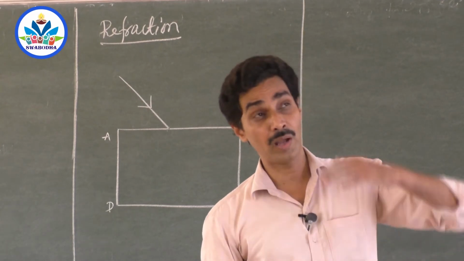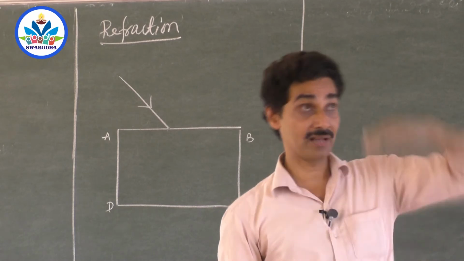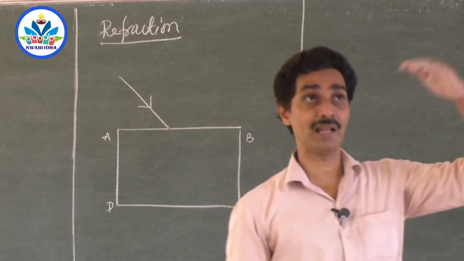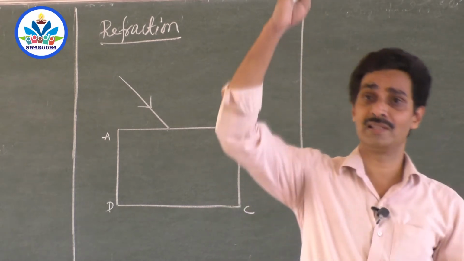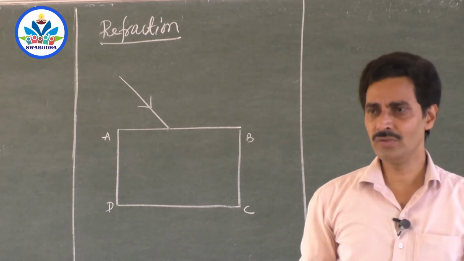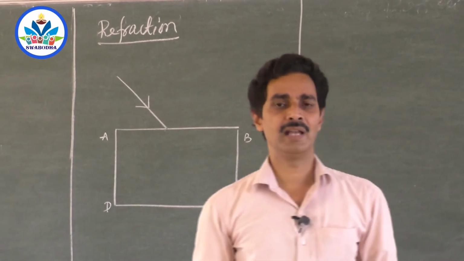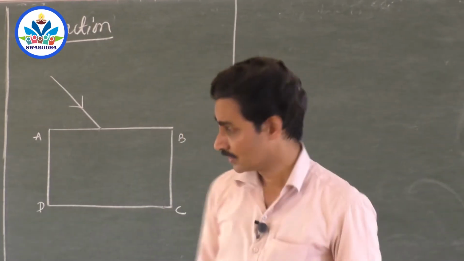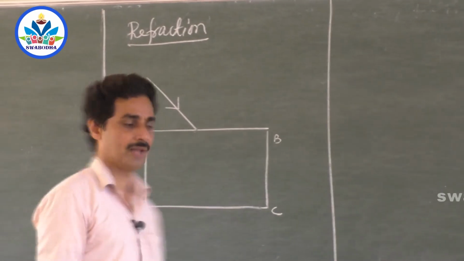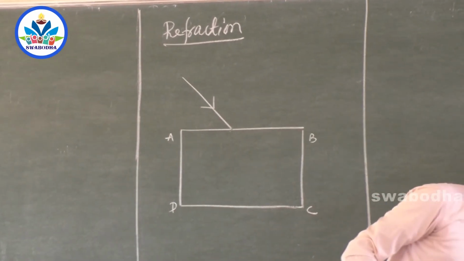But as you go above and above the earth to a very large distance, very large heights, then the density of air will vary. But within our activities, say a few meters of height, the density of air is not changing to a very large extent. So you can say that air is an almost isotropic medium within a certain height, then light travels with the same speed. So here when the ray of light is incident at an angle, and you know how to measure all these angles, it is by drawing a normal.